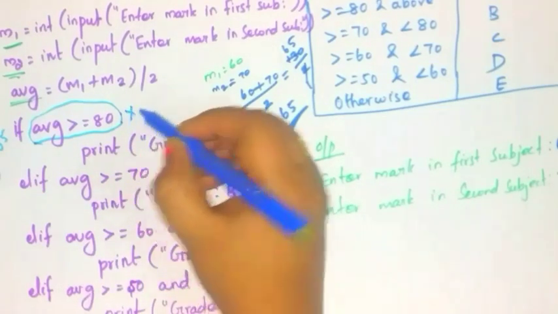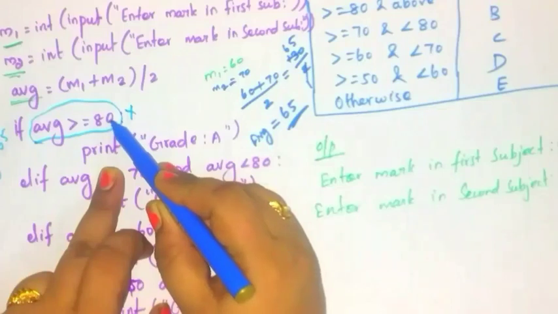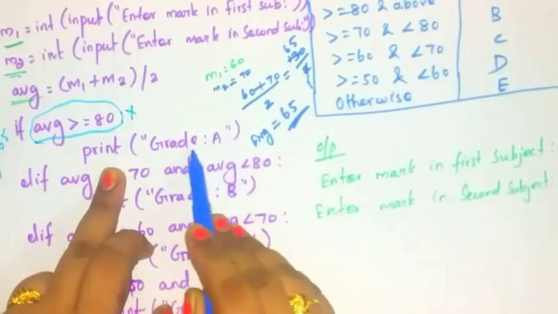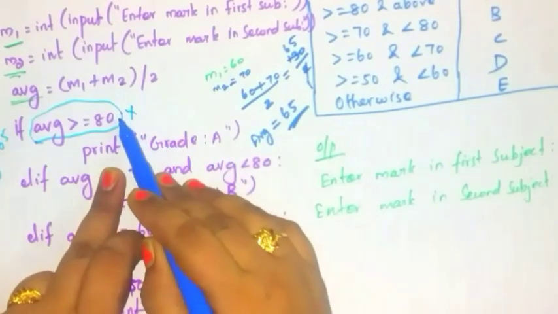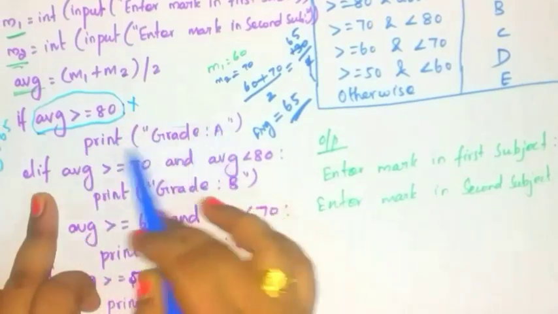This condition is false. If this condition is true, then you have to print this grade A. But this condition is false, so you have to skip this statement.